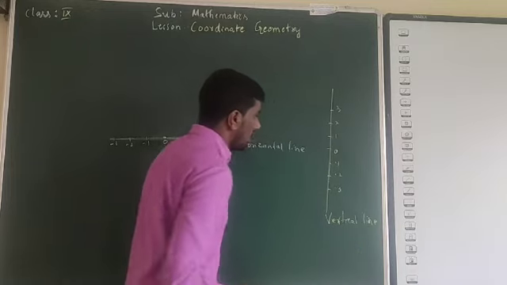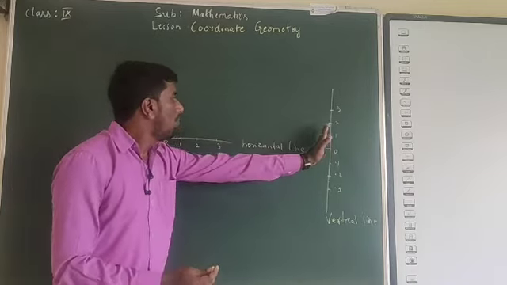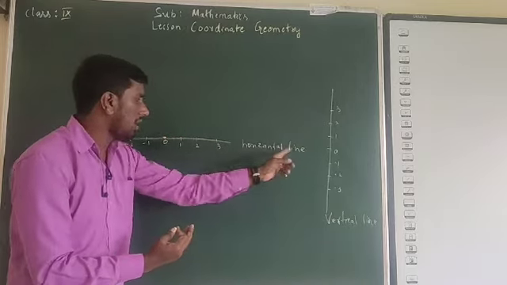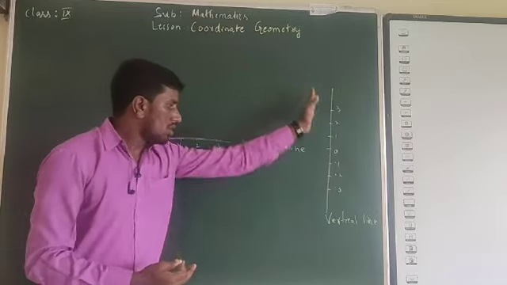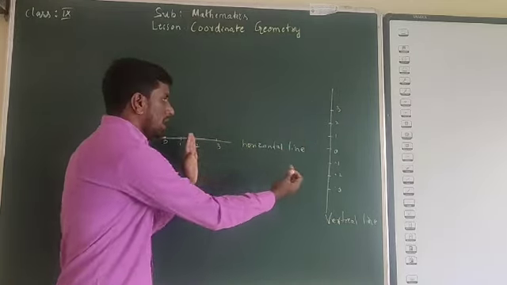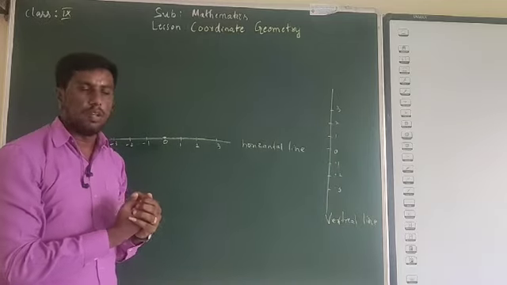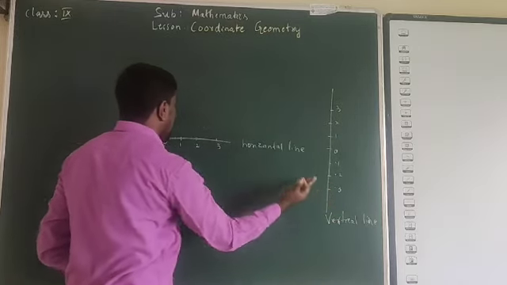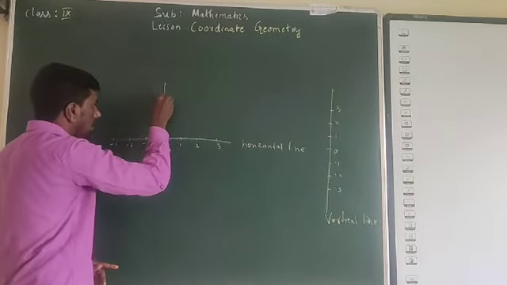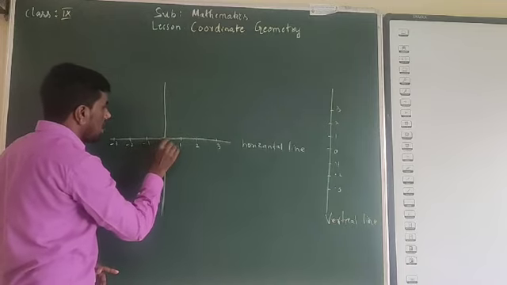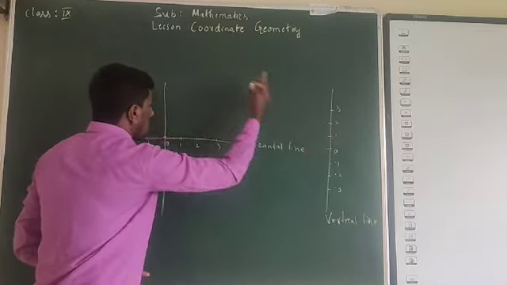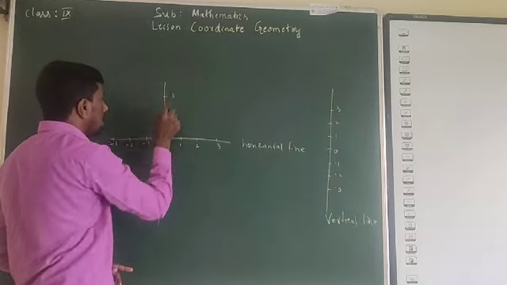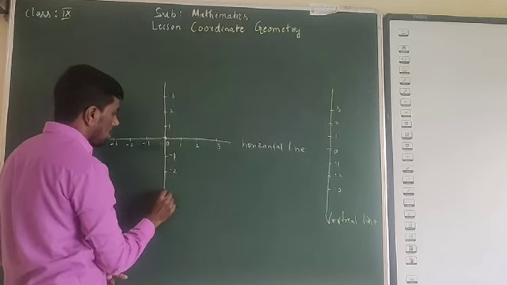What René Descartes has done is combine both these number lines. This is a horizontal number line, and this is a vertical number line. If you combine the two number lines, this line will be combined with this and will fall like this, because 0 has to intersect. So this is 1, 2, 3, minus 1, minus 2, minus 3.